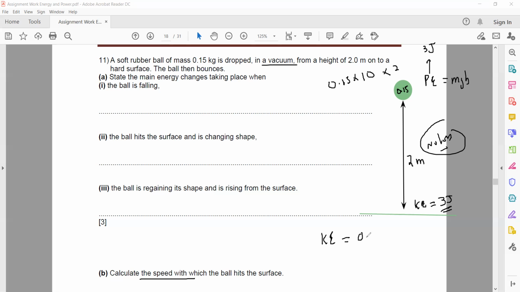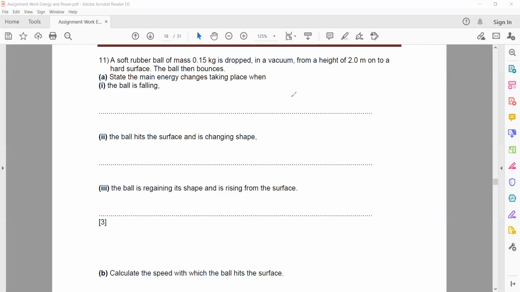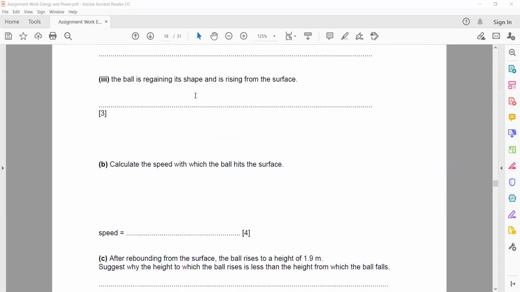Kinetic energy is half mv squared. You have the mass and the kinetic energy, so you can find the speed. This is one way. There's also another, very short method which will give you the answer directly, without many calculations.